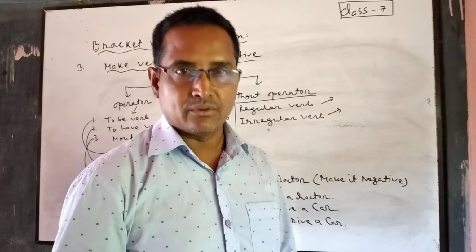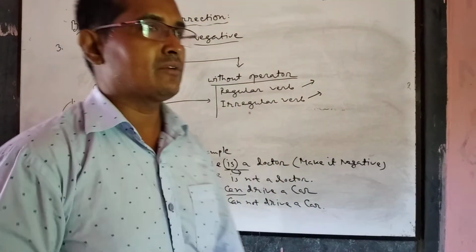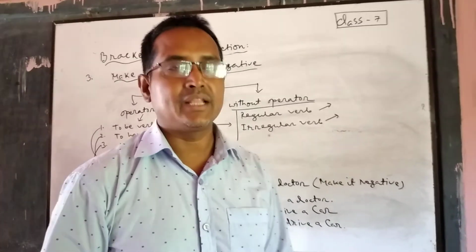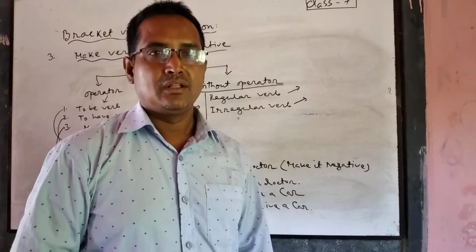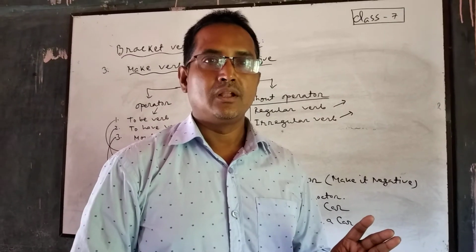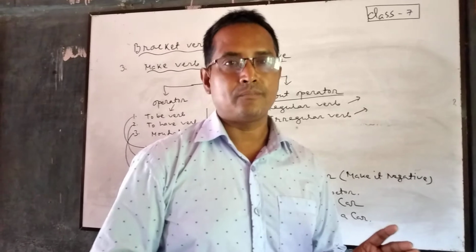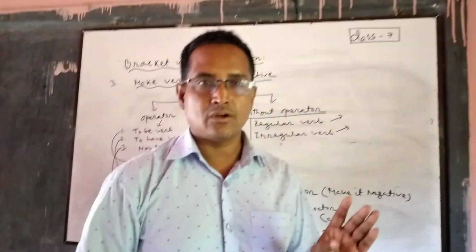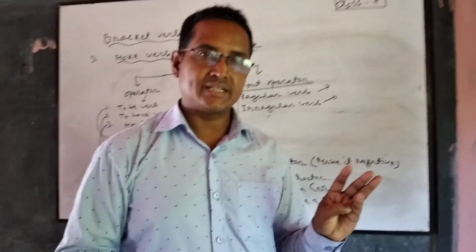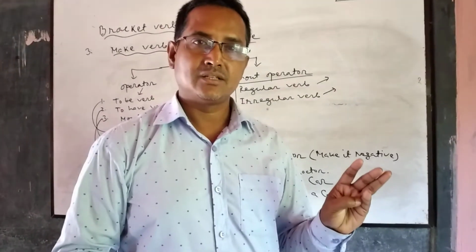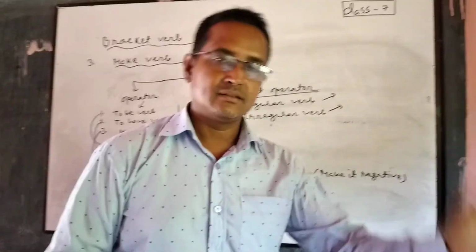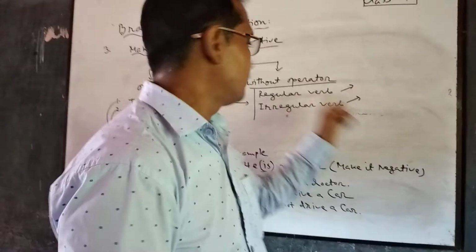For example, love: present form love, past form loved, past participle loved. Another one, put: present tense put, past tense put, and past participle put. This is called regular verb.